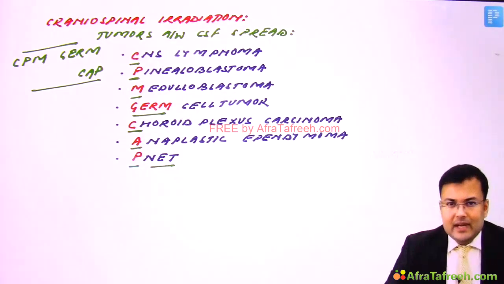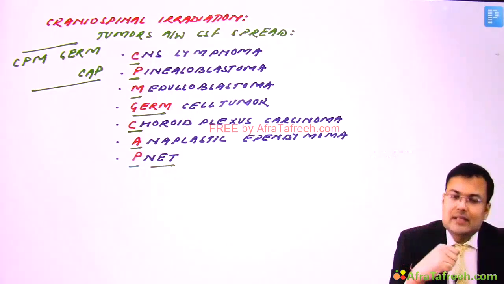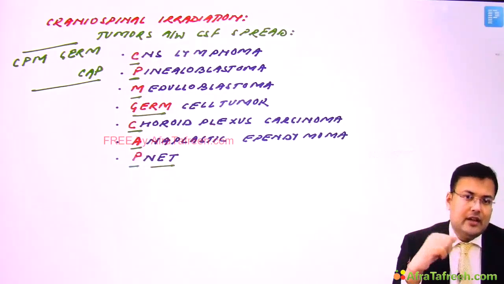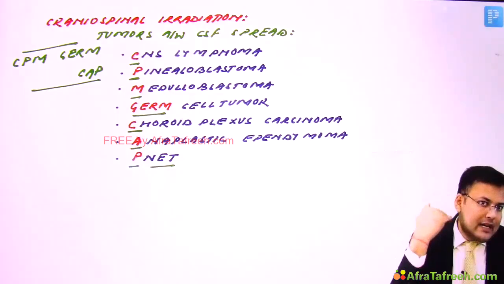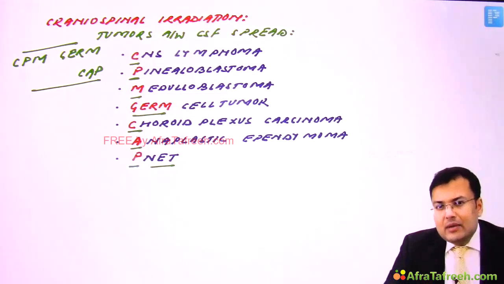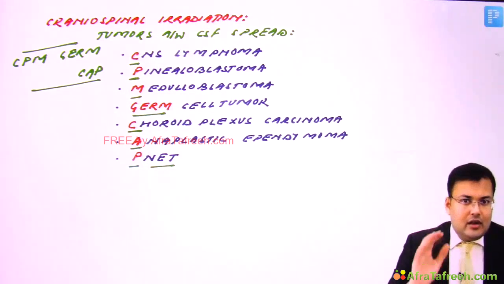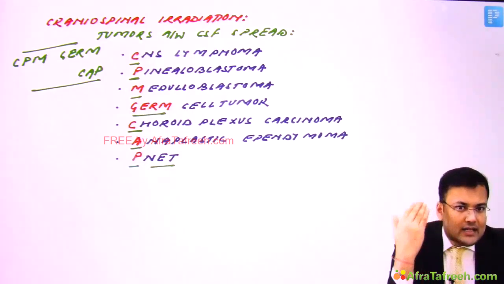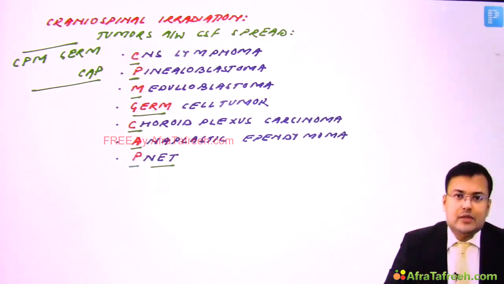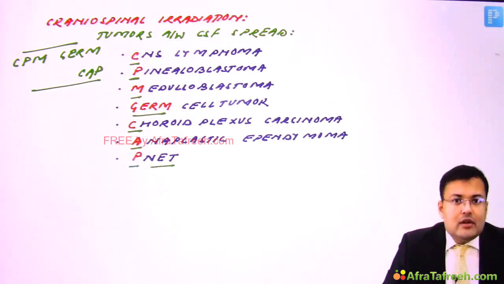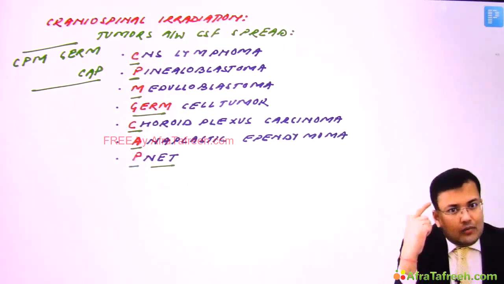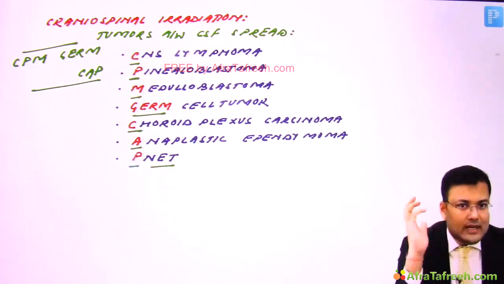Now see the second problem. In brain tumors there are psychiatric symptoms also, and lots of questions are asked related to psychiatric symptoms. The brain tumor can be infratentorial, below the tentorium cerebelli, or supratentorial, above the tentorium cerebelli. Psychiatric symptoms are more common in supratentorial tumors. Generally they are seen in frontal lobe and temporal lobe tumors.